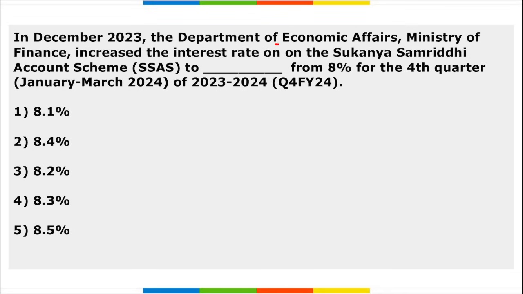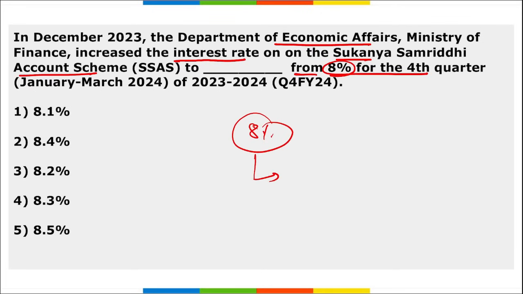Next, the Department of Economic Affairs increased the interest rate on the Sukanya Samriddhi account scheme from 8% for the fourth quarter. So earlier it was 8%. Now for the fourth quarter of the fiscal year 24, it has been increased to 8.2%, the interest rate on the Sukanya Samriddhi account scheme.